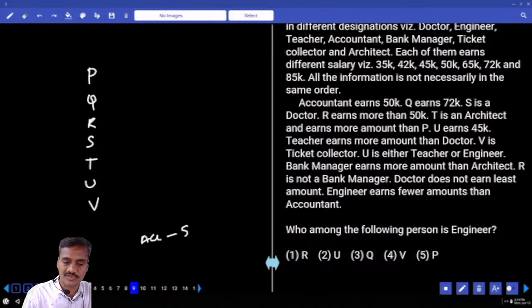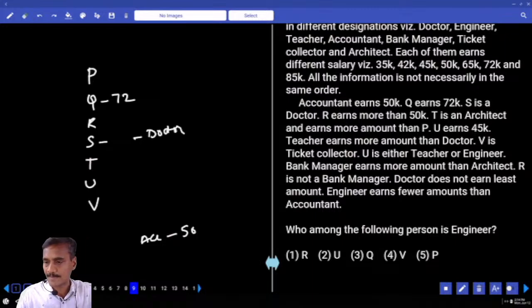Accountant got 50,000, and Q earns 72. Now what is the earning of this Q? Q is 72. And S is a doctor. Now what is the profession of this S? S is a doctor, and T is an architect. R earns more than 50,000.